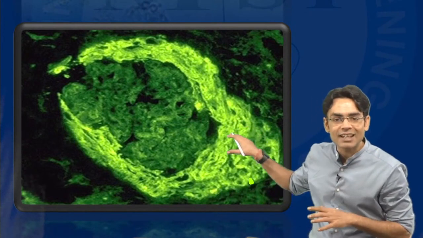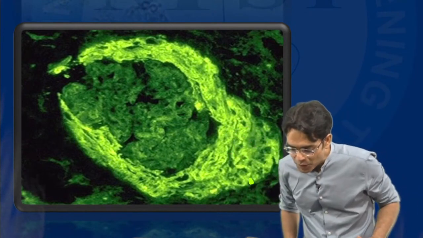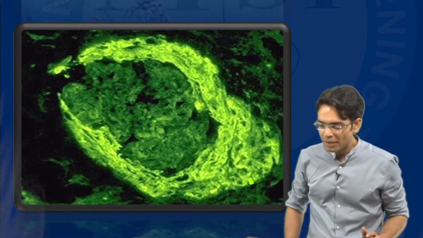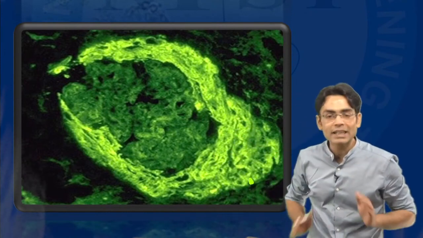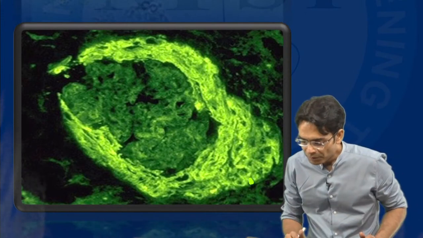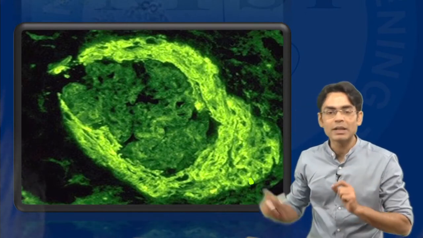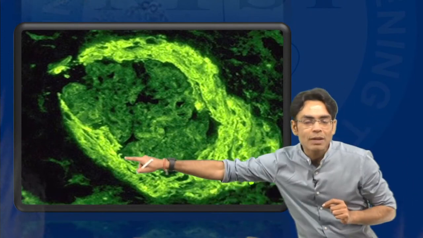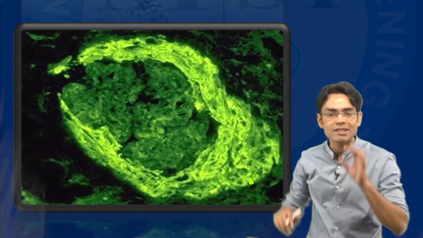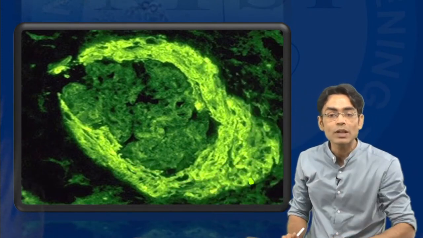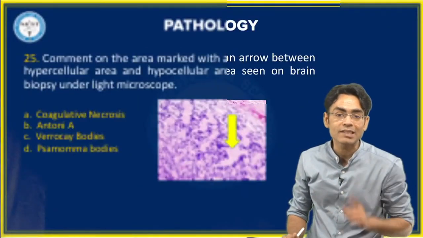This is a crescent. Absolutely right. The first person to answer is Shrejit. Beta, definitely you will get the telegrams everywhere, don't worry. Very good. Beta, this is a crescent, a half moon shaped structure. This is seen with rapidly progressing glomerulonephritis, RPGN.